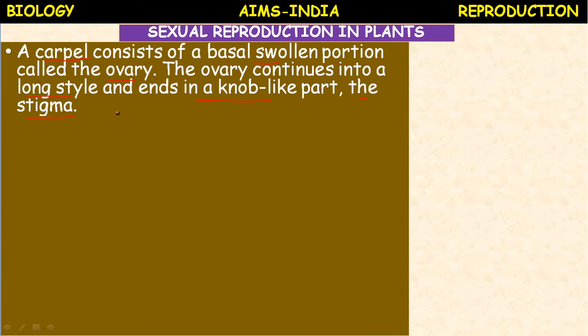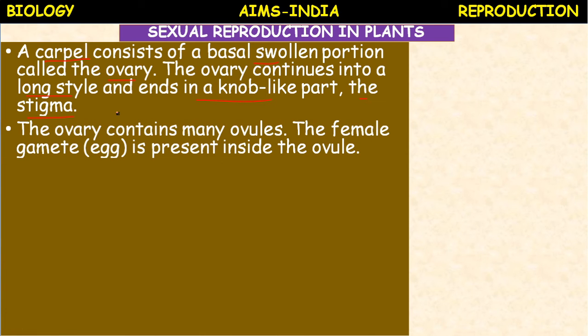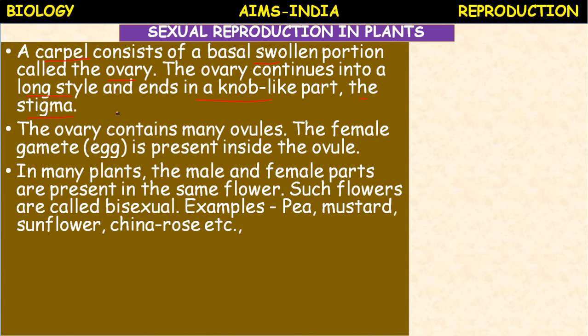The basal part of the carpel is called the ovary, the middle part is called the style, and the tip of the carpel is called the stigma, which is sticky to receive the pollen grains. Next, the ovary contains many ovules. The female gamete, the egg, is present inside the ovule.